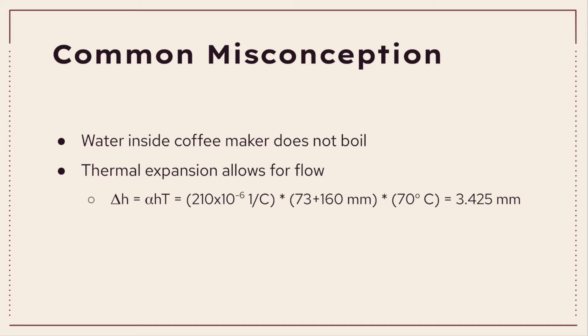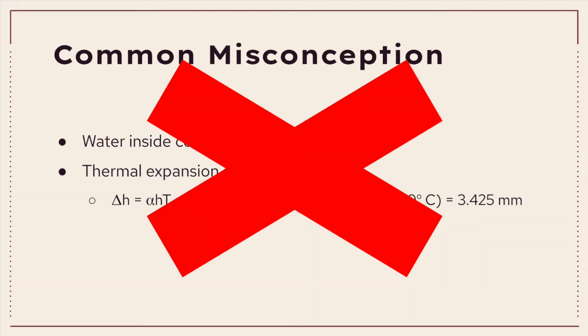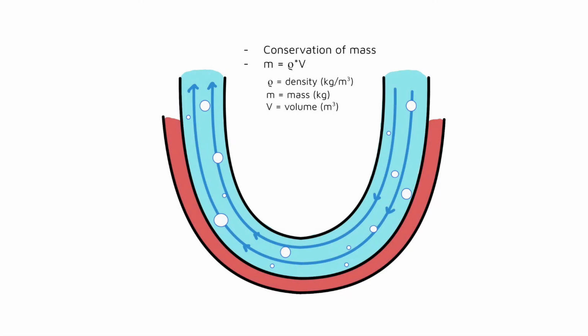A common misconception in the inner workings of a coffee machine is that the water does not boil and flows through with thermal expansion alone. However, if we calculate thermal expansion using a 70 degrees Celsius change, it comes out to a height difference in the liquid of about 3.425 millimeters that is pushed out, and that's assuming that the tube was completely full to begin with. This height will decrease as the water level in the reservoir decreases, meaning eventually thermal expansion alone will not be enough to force liquid out of the top of the tube. So how does it actually work?